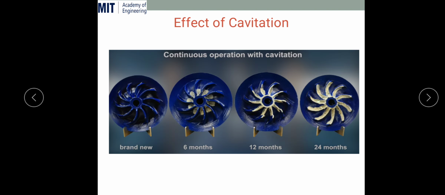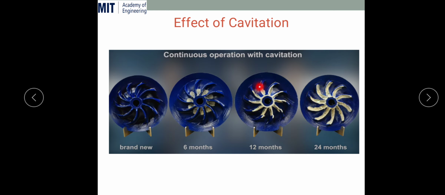So we can see the effect of cavitation in the slide shown in the figure. Initially the impeller is brand new, but cavitation starts from the inlet of the impeller, because this is the eye of the impeller, and the cavitation region starts from the inlet, because initially the vapor bubbles start from the inlet of the impeller itself.